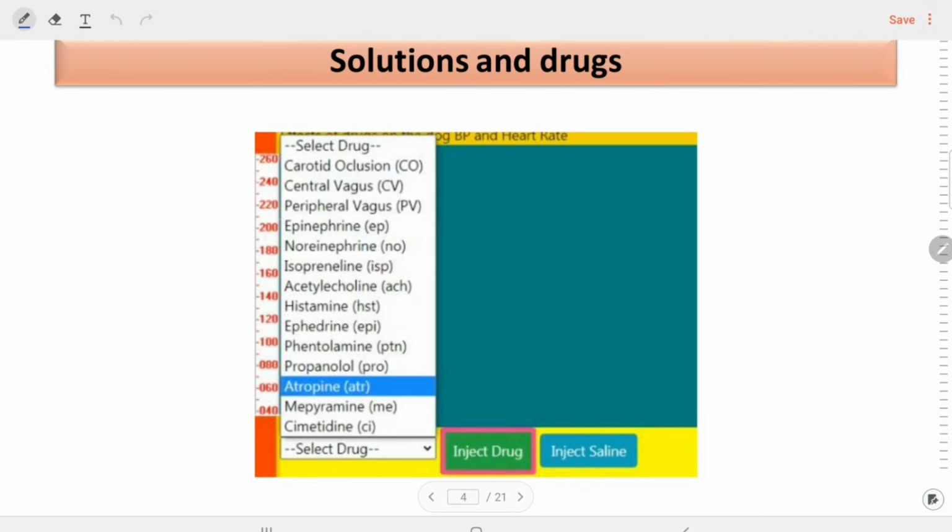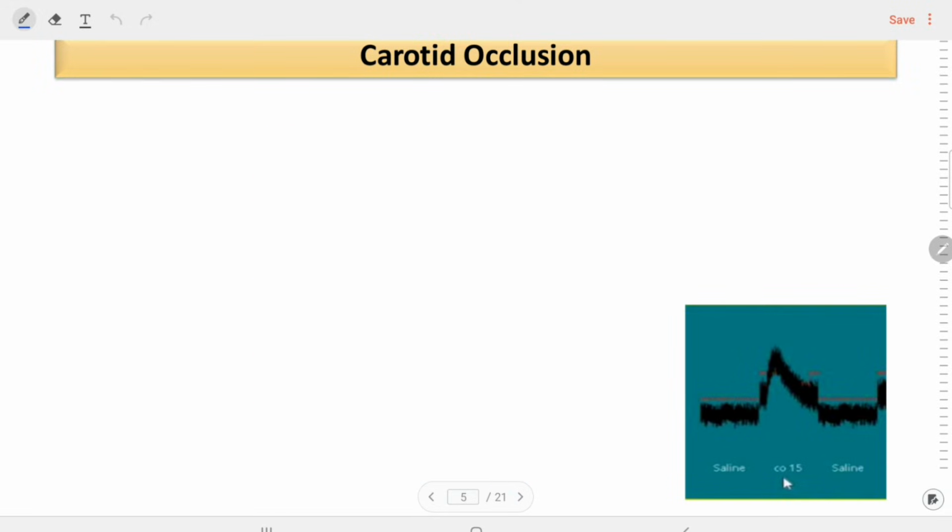So here we are going to see the effect after the carotid occlusion. What will happen when we do the carotid occlusion in the dog? We will also see the effect after electrical stimulation of the central vagus nerve, electrical stimulation of the peripheral vagus nerve, and the effect of epinephrine or noradrenaline, isoprenaline, acetylcholine, histamine, ephedrine, phentolamine, propranolol, atropine, cimetidine, like that. So what will happen when we do the carotid occlusion in the dog?